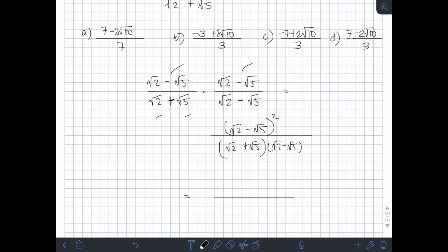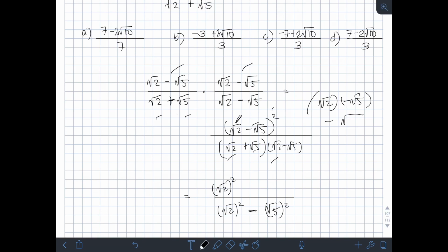Okay, sa denominator muna tayo. Kasi automatic, ang magiging sagot natin dito is square natin tong first. So, square root of 2 quantity squared minus square nung second. So, square root of 5 squared. Okay? Tapos dito sa numerator, square of a binomial. So, sa radical, pwede rin natin gamitin yung shortcut sa square of a binomial. So, square the first. So, square root of 2 squared. Then, product nung first at second term, then times 2. So, square root of 2 times negative square root of 5, right? Ilan yan?